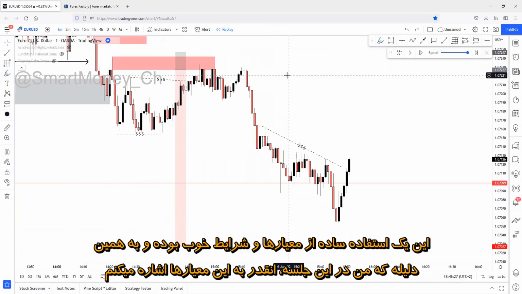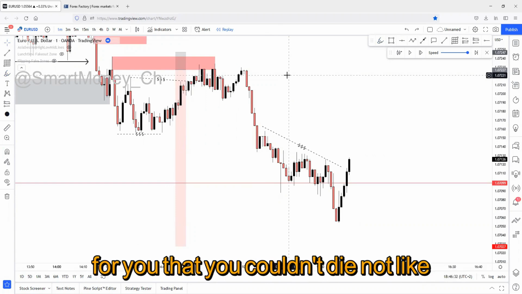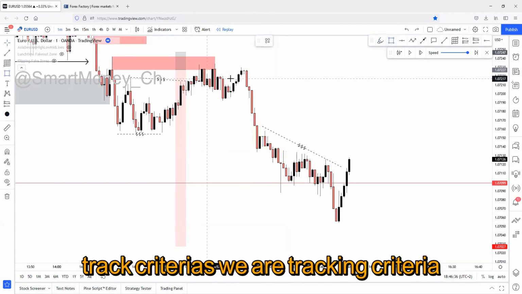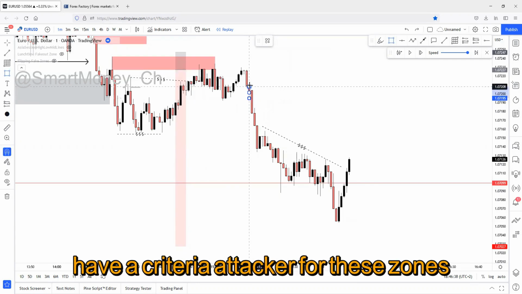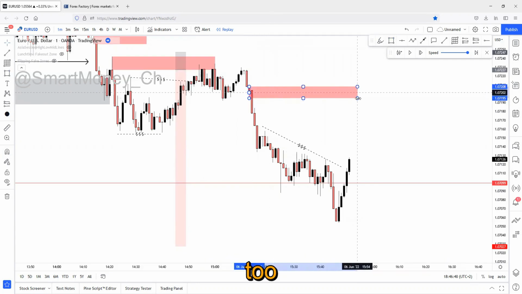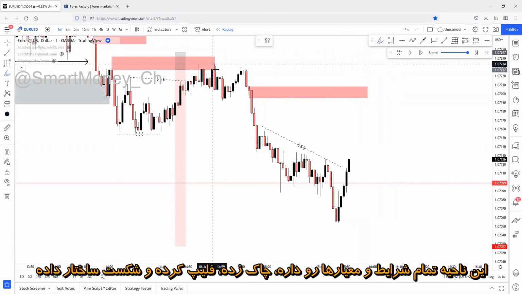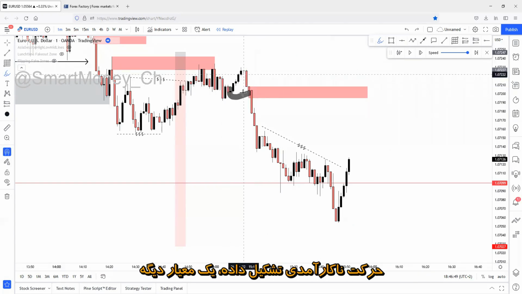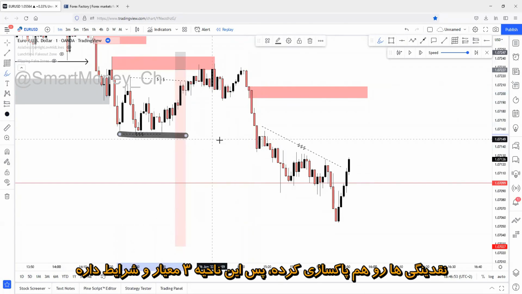And using simple criteria once again, that's why I'm mentioning criteria so much in this session, because that was the weak point for you, that you couldn't identify criteria and couldn't track criteria. We are tracking criteria for these zones too, as you know, because we have a criteria tracker for these zones too. This zone has all the criteria. It has changed character or flipped the zone or broke structure. Flip is correct, here's a flip. It has created inefficiency. One more criteria, it has created a liquidity sweep, right?